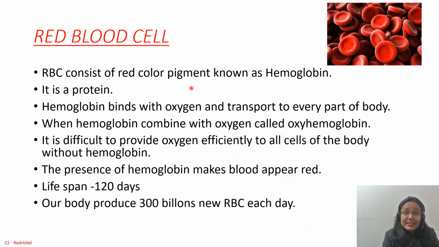Next is RBCs, also called what? Erythrocytes. RBC is the most important cell in the blood because it has a pigment which is the most important requirement for our body. That is what? Hemoglobin. And what is it made of? It is a protein. Okay. We are always told that we need oxygen for survival. But oxygen alone is not sufficient to go everywhere, so it needs some help.